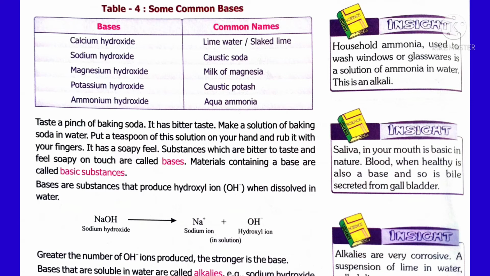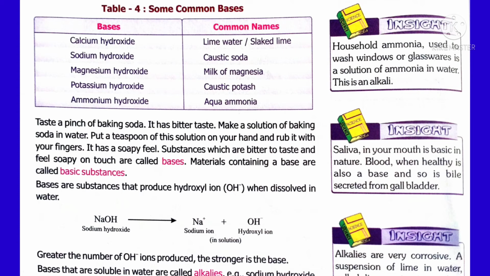Now, acid produces hydrogen ions on adding water. In the same way, bases produce hydroxide ions on adding water. Hydroxyl ion formula is OH minus. Example, NaOH is a base. Add water to it and it forms Na plus and OH minus hydroxyl ion. So it is a base. Know that strong acids have more number of H plus ions. In the same manner, strong bases have more number of OH or hydroxyl ions.